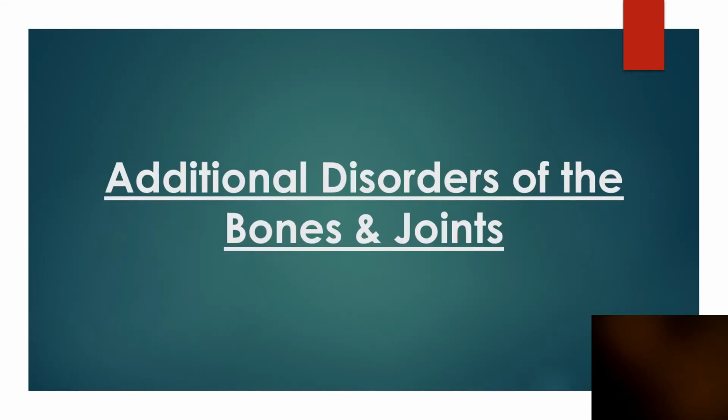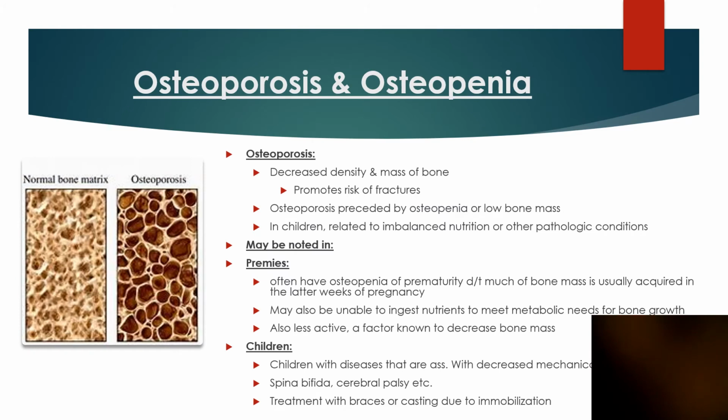So some other disorders that I want to touch on. Osteoporosis and osteopenia. Now, those two disease processes we often think of in the adult world. However, that can be noted in children. Osteoporosis is a decreased density and mass of the bone, and that just makes one more at risk of fractures. It is something that we often associate with postmenopausal women. But in children, it is related to an imbalance of nutrition or a pathological condition of some sort.